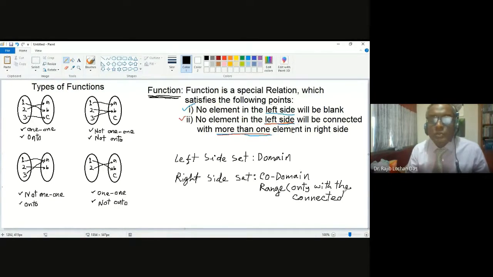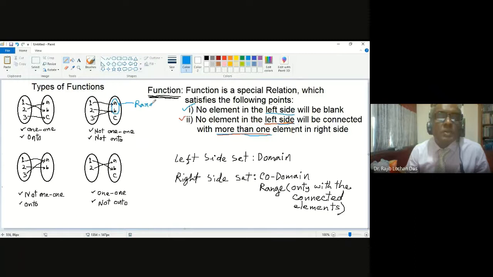So if you think about examples here, 4 examples, then you can understand the range is, in this example, say second example, range will be AB only. Range will be only AB. So AB is from the right side, and this is only the related elements, that will be called range.